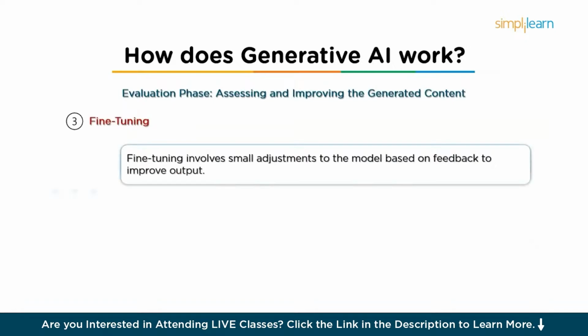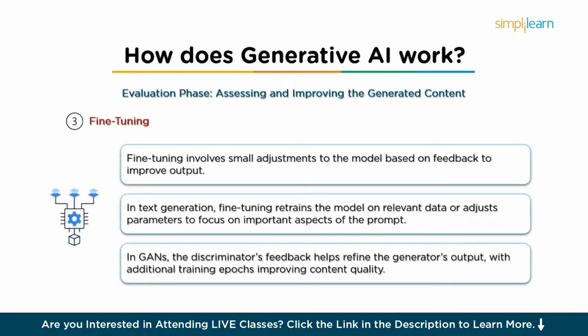After the human evaluation comes fine-tuning. Once the content is evaluated, the AI model may undergo fine-tuning to further improve its output. Fine-tuning involves making small adjustments to the model based on feedback from the evaluation process. For example, if a text generation model is consistently producing irrelevant or off-topic content, fine-tuning can involve retraining the model on more relevant data or adjusting the model's parameters to make it focus on the most important aspects of the prompt. In the case of GANs, the feedback from the discriminator helps refine the generator's output. The model can be trained for additional iterations to produce more realistic and high quality content.